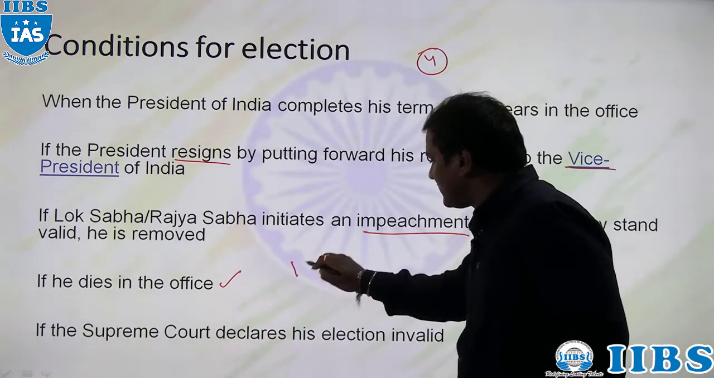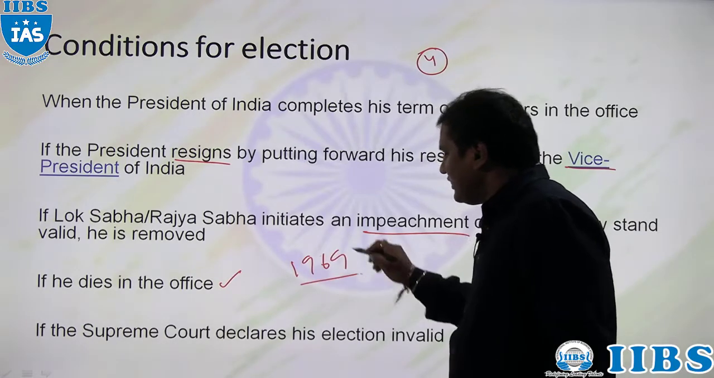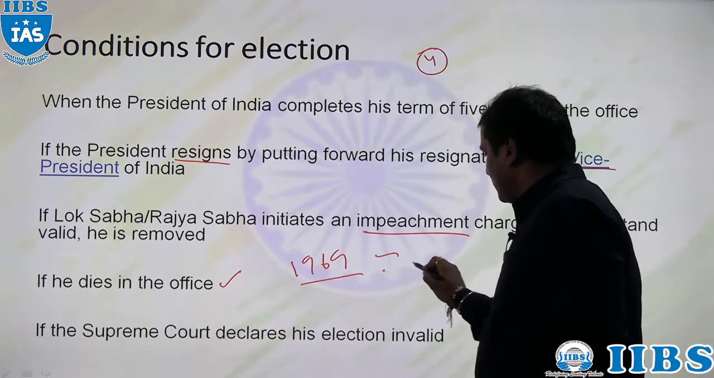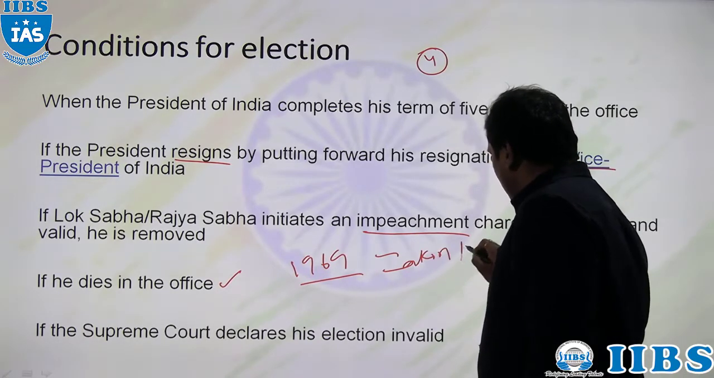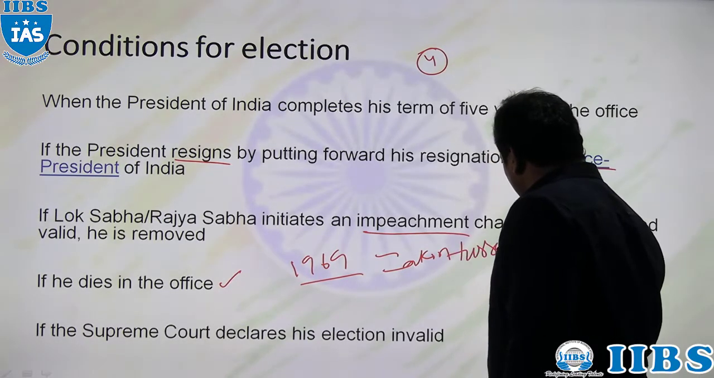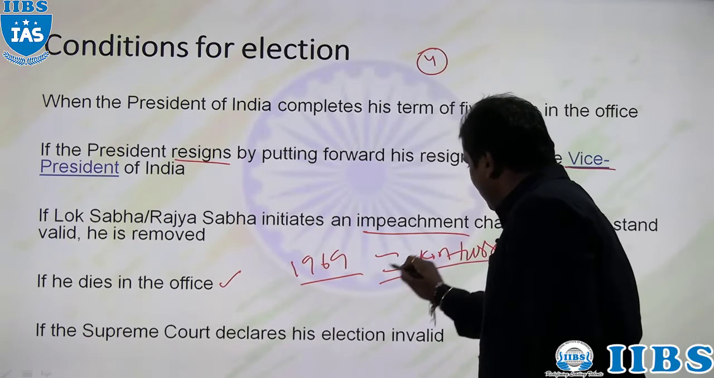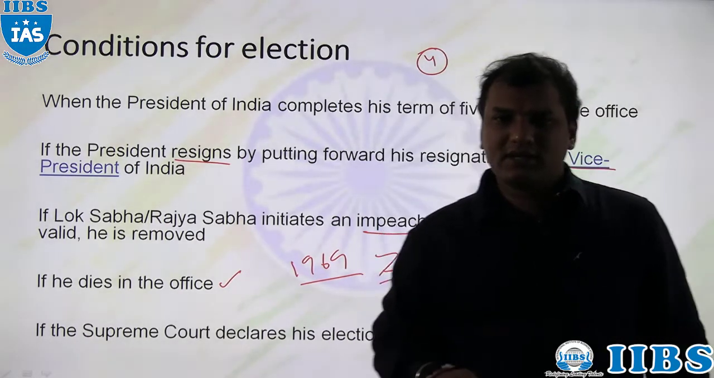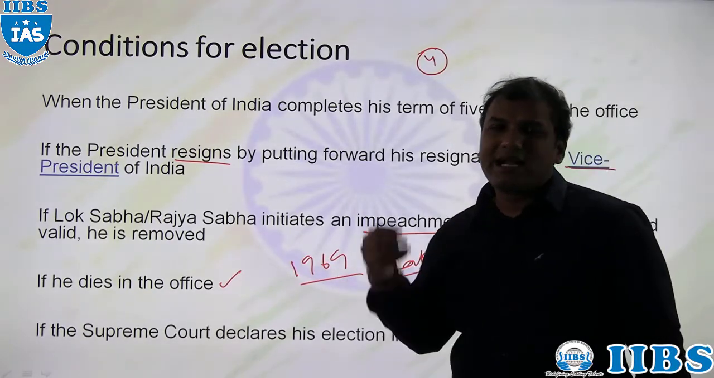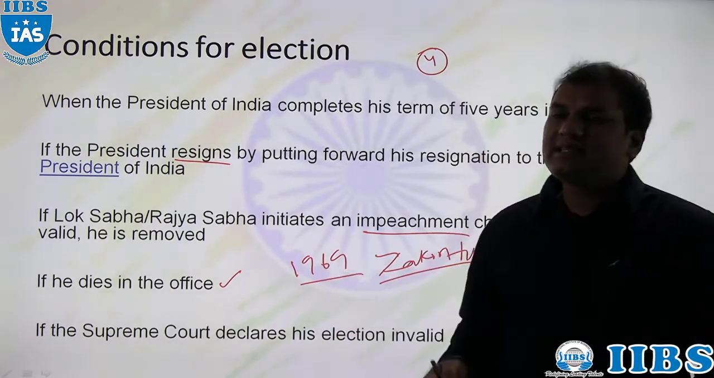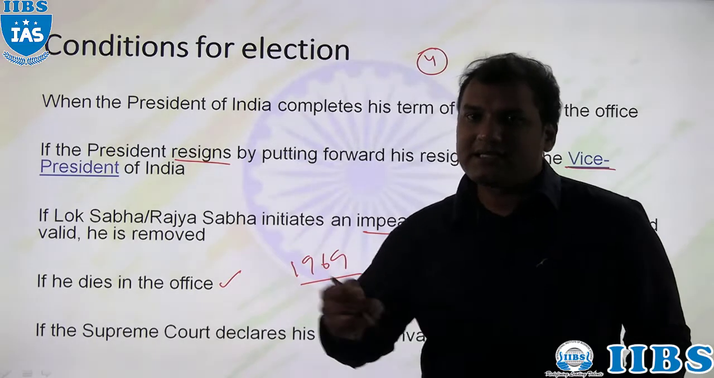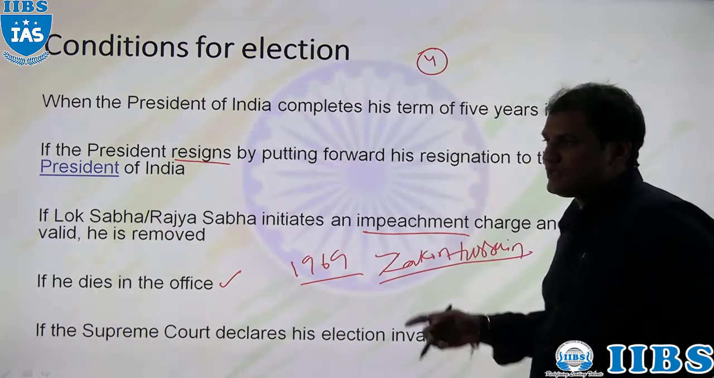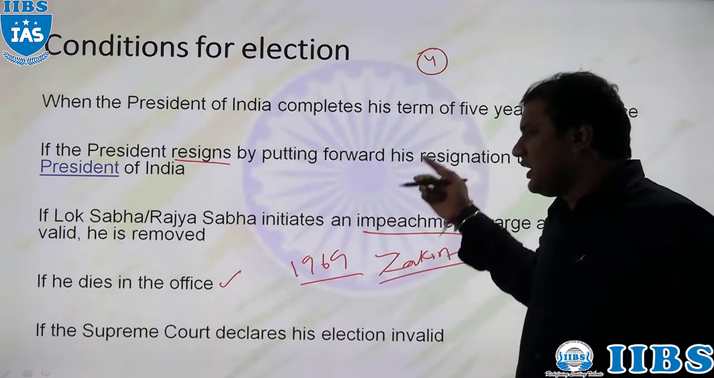Take an example in the year 1969. Zakir Hussain was the President of India for 2 years, from 1967 to 1969. He died in the year 1969. At that time, there was a vacancy in the post of President, so an election was held.